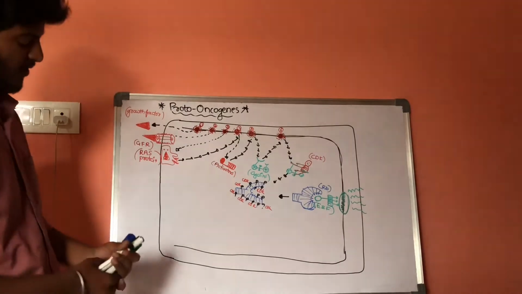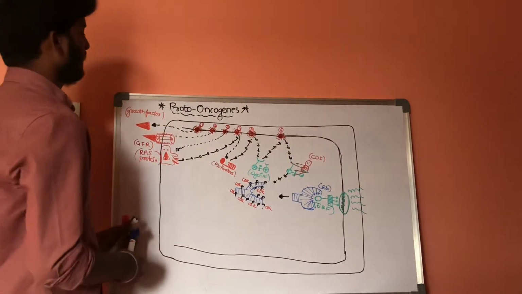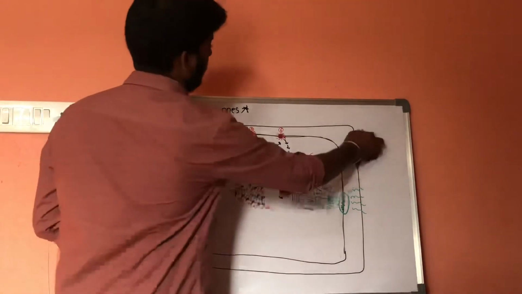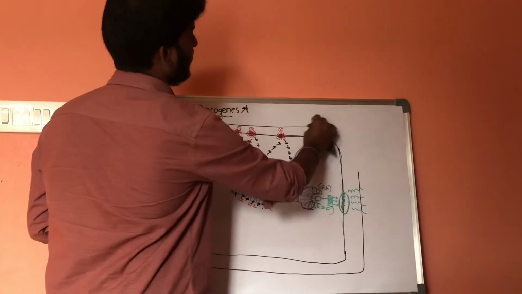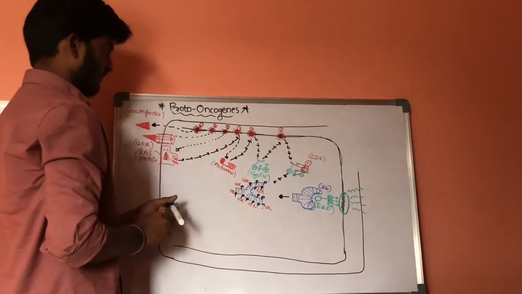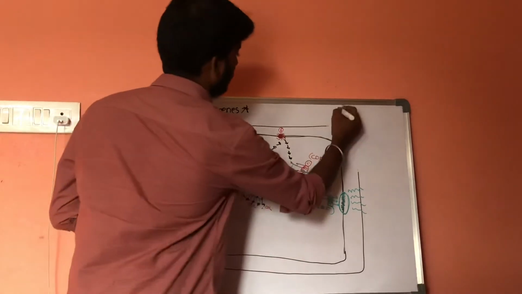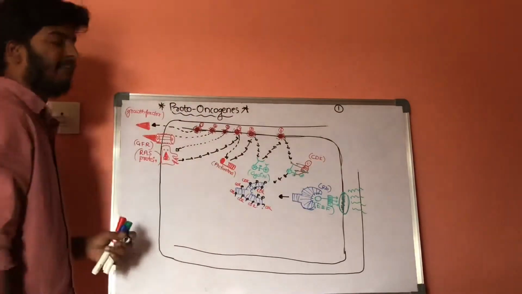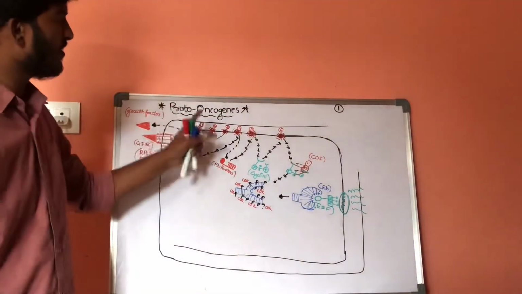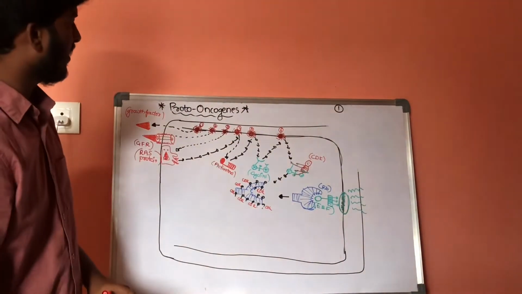First, let us discuss the first point: factors which convert these proto-oncogenes into oncogenes.